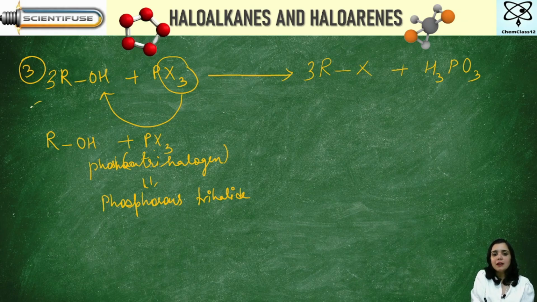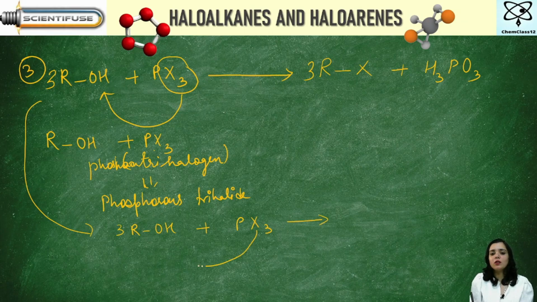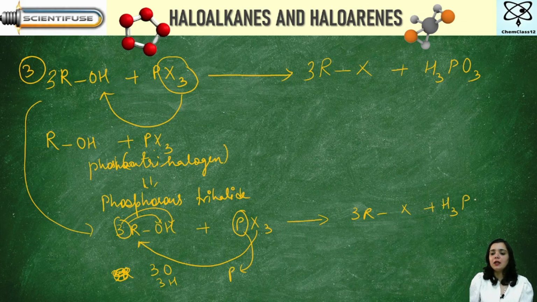Now you see, from here I can say 3ROH plus PX3 is going to give me what? This is going to go and combine here. So I get 3R and X. But what else are you left with here? 3 here means what? 3 oxygen. And this 3 means 3 hydrogen. And then if this goes, from here you are left with phosphorus. So how do I write it? I write it as H3PO3.